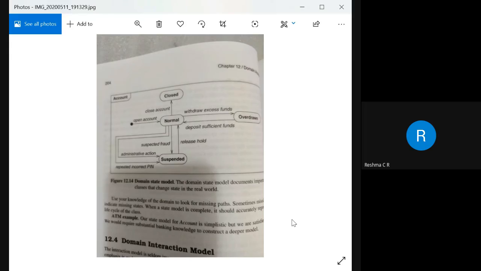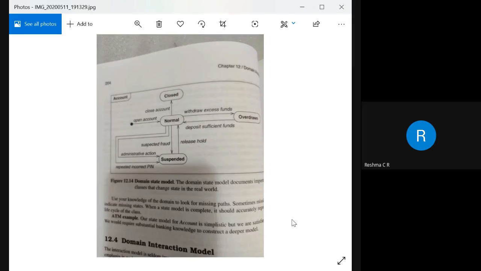I gave an example: the customer has 1,000 rupees in his account, he is drawing 600, but he needs to maintain a 500 rupees minimum balance. Now it will say that the amount is overdrawn since the minimum balance is not maintained. That notification has to be sent to the customer. From the overdrawn state, it will come to the normal state once the customer deposits into the bank. After coming back to the normal state, it can move to the suspended state.